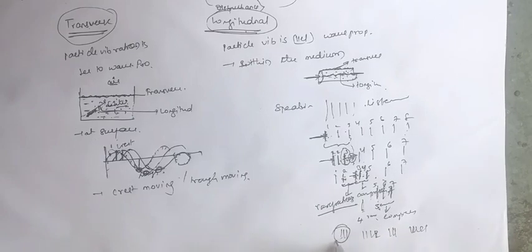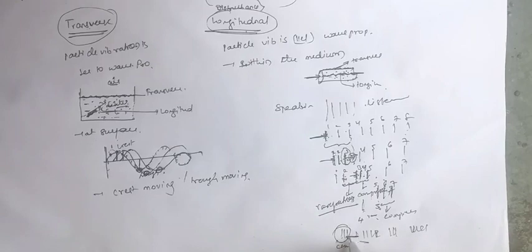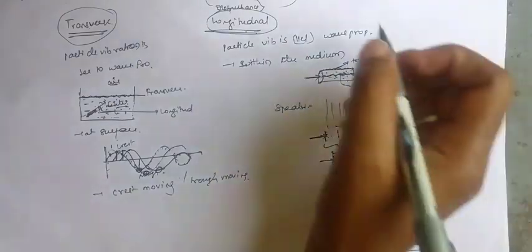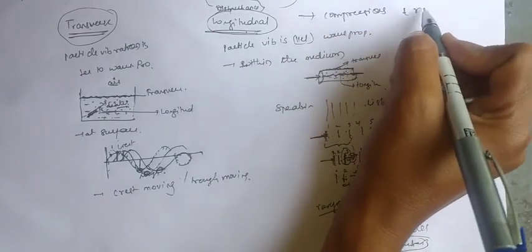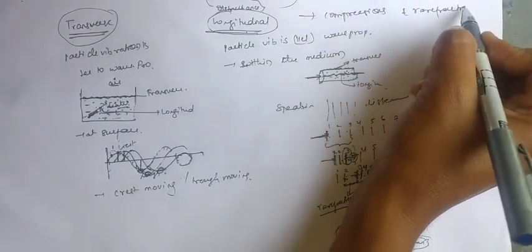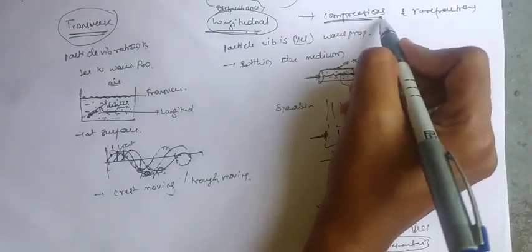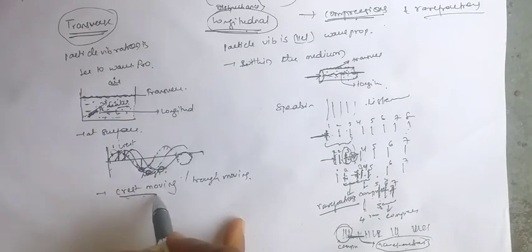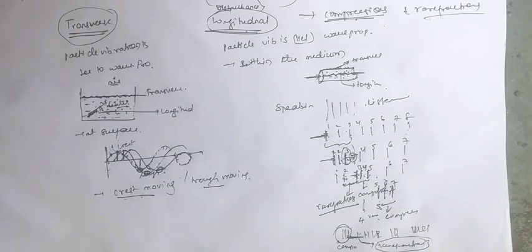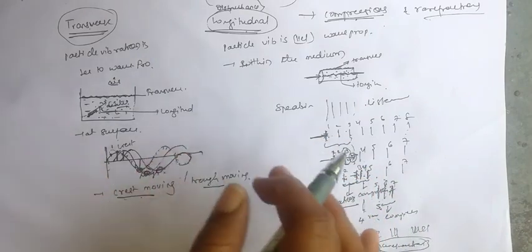So these are the compressions, and in the gaps in between we are getting the vacuum, that is a rarefaction. Why? Because the air in between these two has rarefied. That's why it is known as a rarefaction. So in the longitudinal case we are getting compressions and rarefactions. Here, what is moving? Compression is moving, or the rarefaction is also moving. In the transverse case, the crest is moving or the trough is moving. So this is about the transverse and the longitudinal.